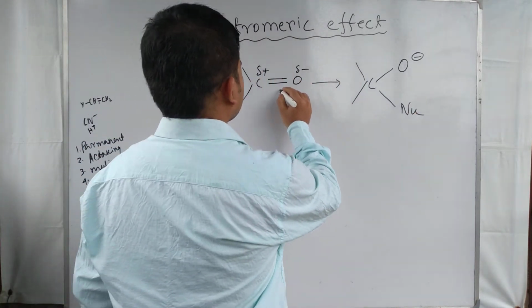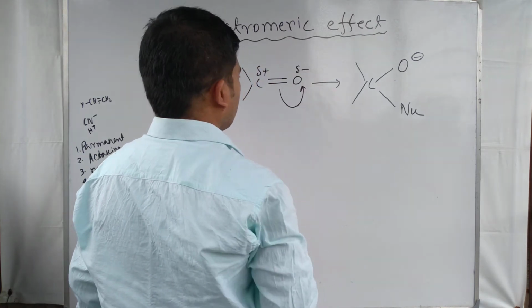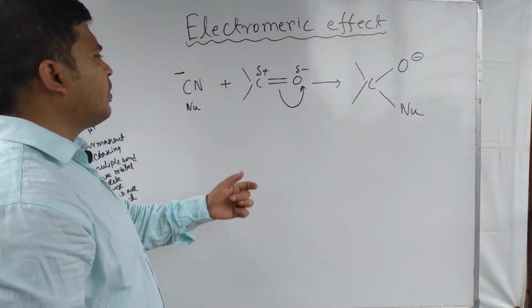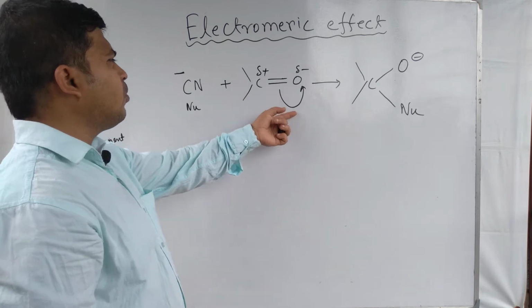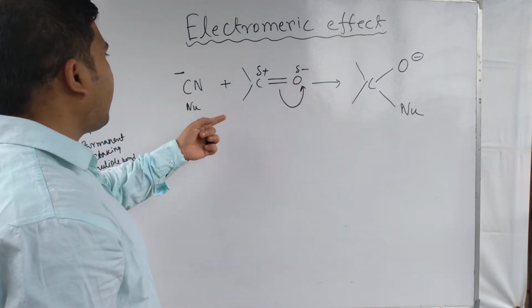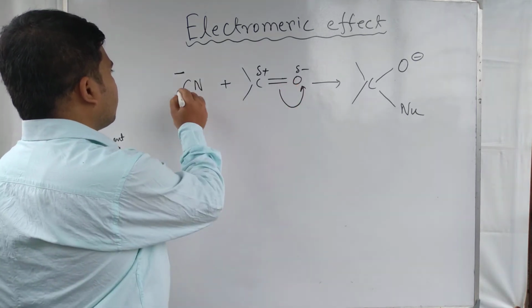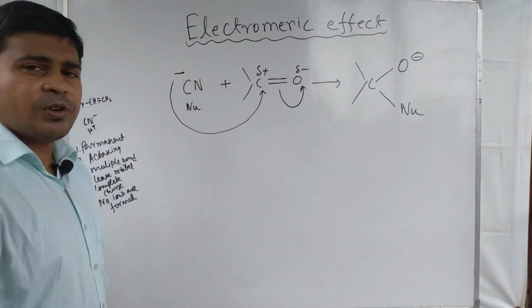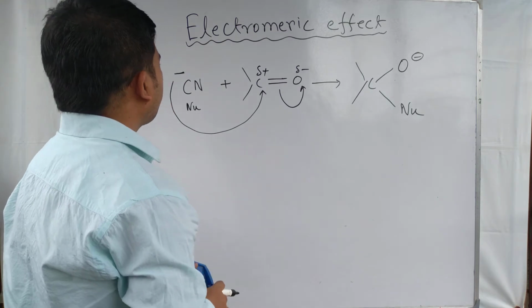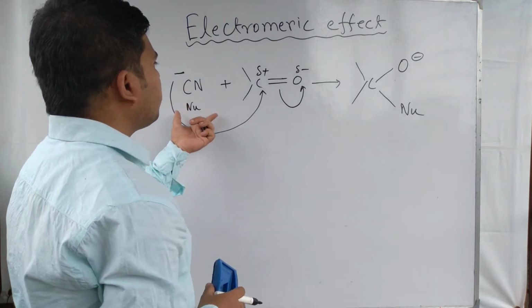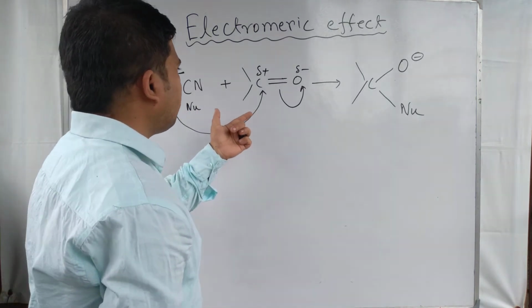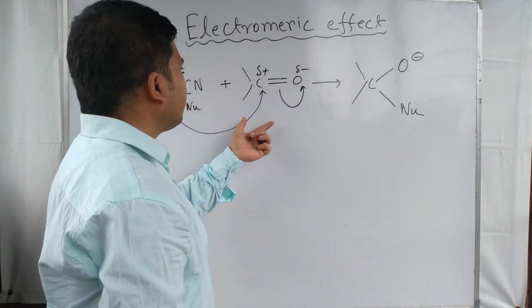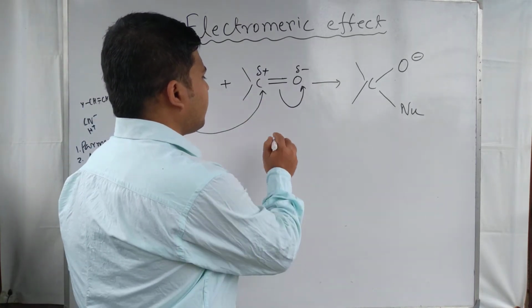It is a curved arrow showing that the electron pair is totally shifted to the oxygen, and this nucleophile is attacking the carbon center. So in the presence of a nucleophile, the electromagnetic effect is observed, and it is a temporary effect.